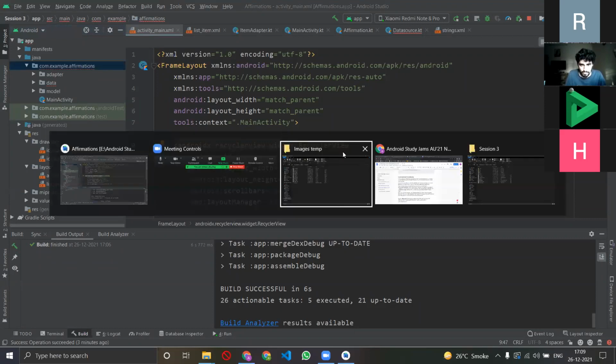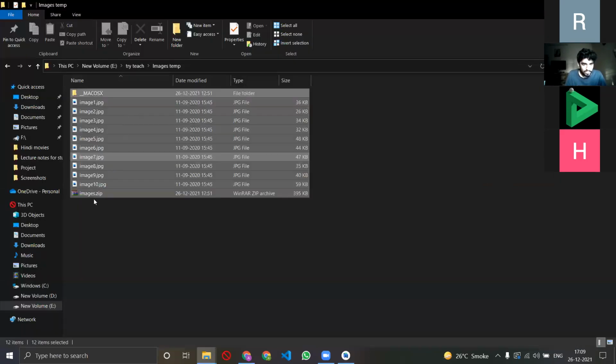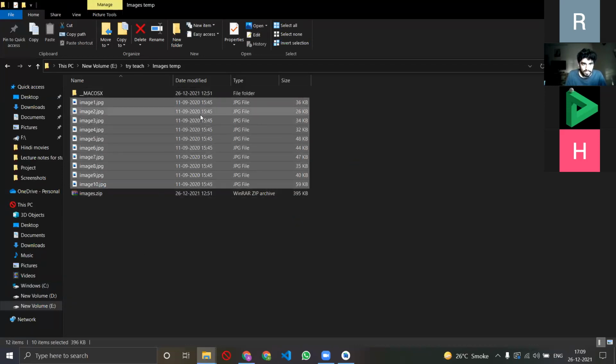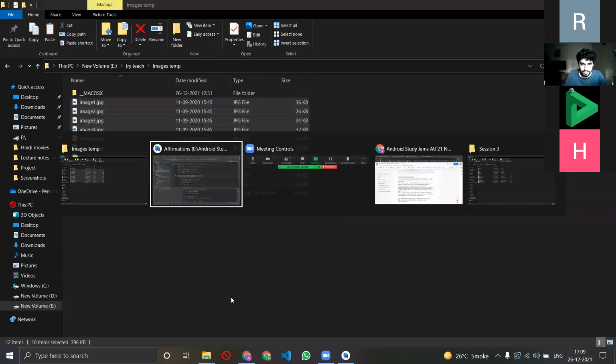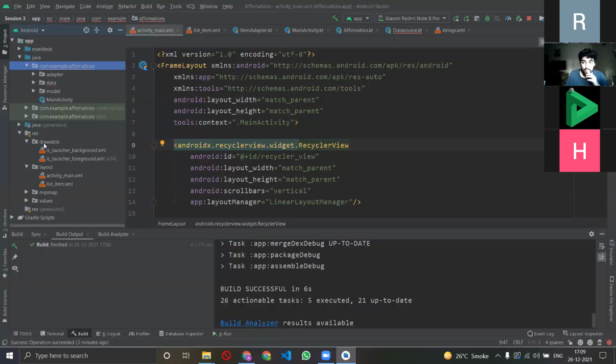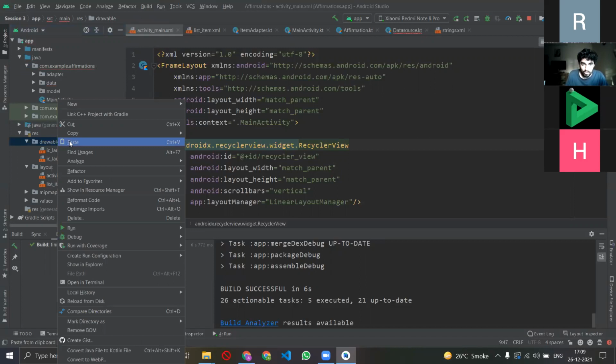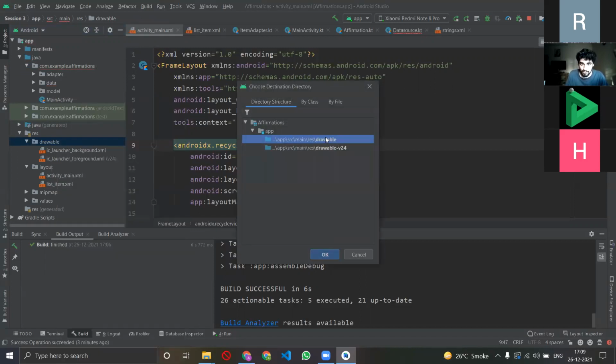So I'll just select all the images. I have now selected the 10 images, and I'll right click and copy. I've copied all the images. Now watch carefully. If I want to paste them in drawable, I'll select drawable, right click and click on paste, and it'll ask me two things.